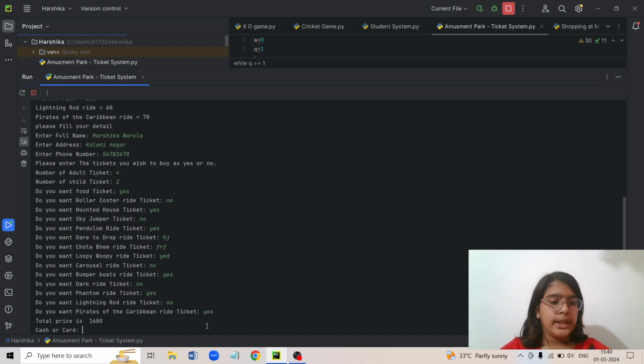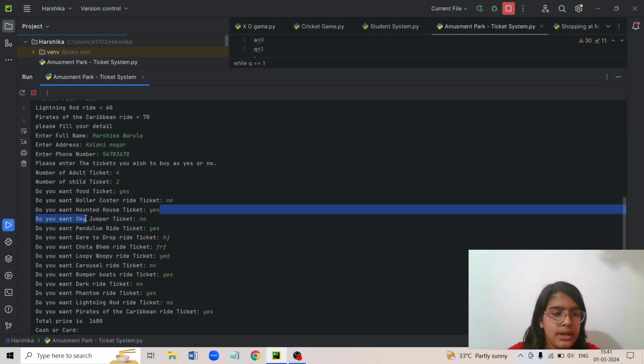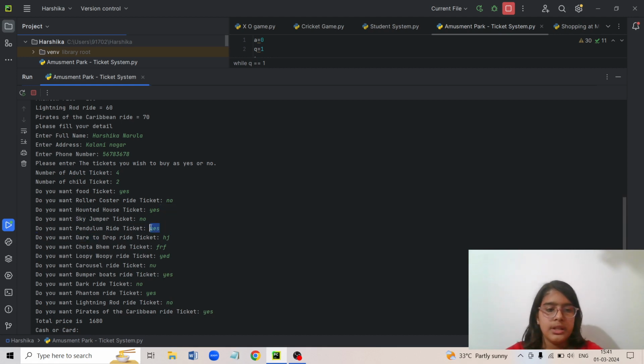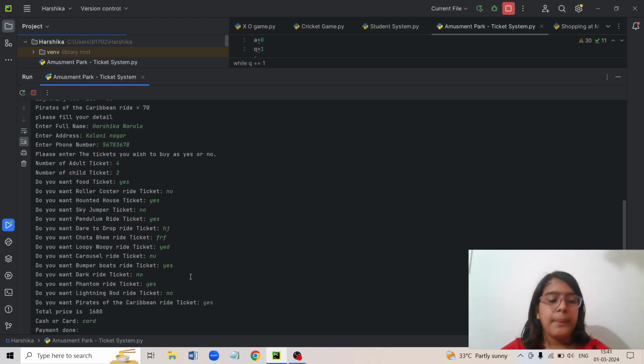Now it is showing that it is counting all the places you said yes. It is counting, okay, you want food ticket, you want haunted house, you want pendulum. Like this, it's counting wherever you've put a proper yes. Then it will show you the total price. Then it will ask you, do you want to pay with cash or card? I'll do card. Then it will ask you, payment done?